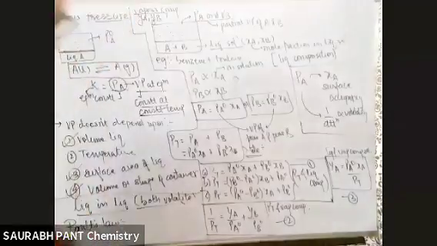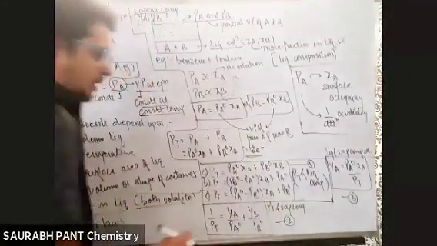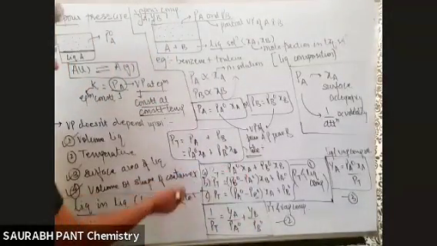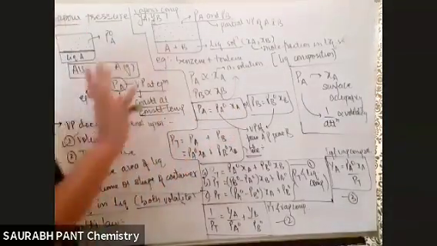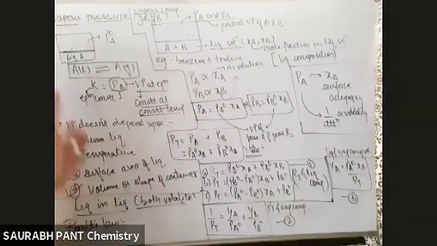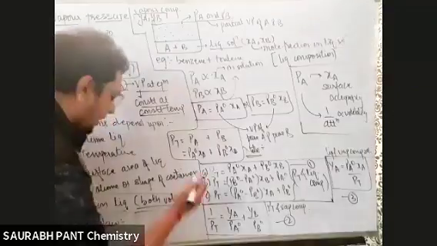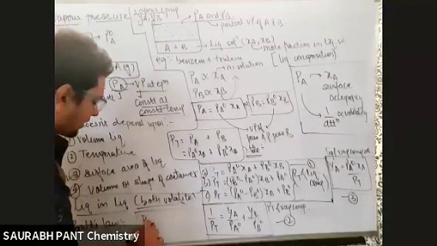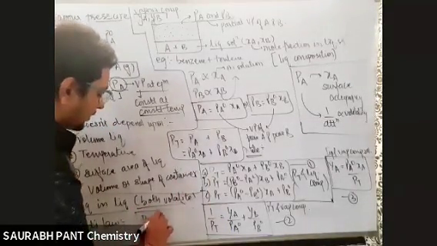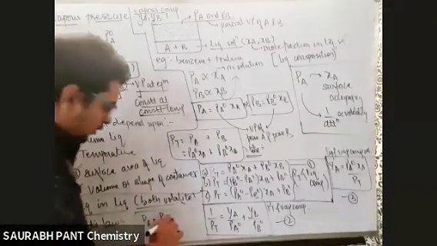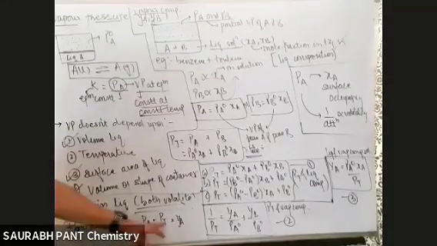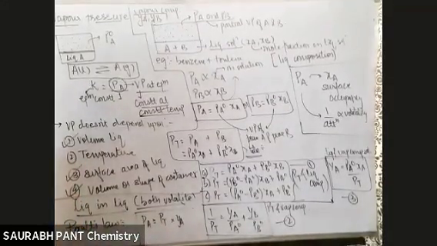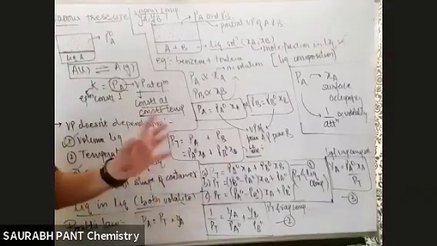Now those people who say, no sir, tell us the derivation, I want to become a bookworm, no problem, see the derivation. Tell me, Raoult uncle said that PA is equal to PA naught into XA. Dalton uncle also said the same: the partial pressure of any substance is the total pressure into the mole fraction of that substance in the mixture of gas. This time the symbol for mole fraction in the gas mixture has become YA.